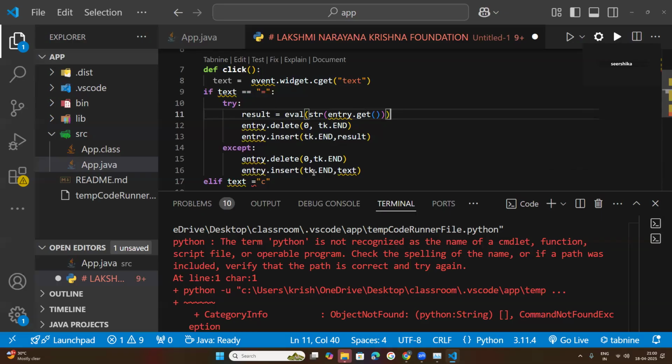So the translator is a part of the programming language. For Python, it is called the interpreter. For C language, it is called the compiler.